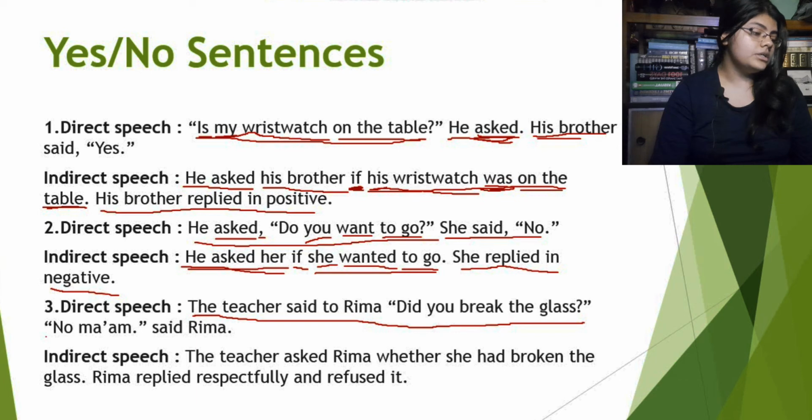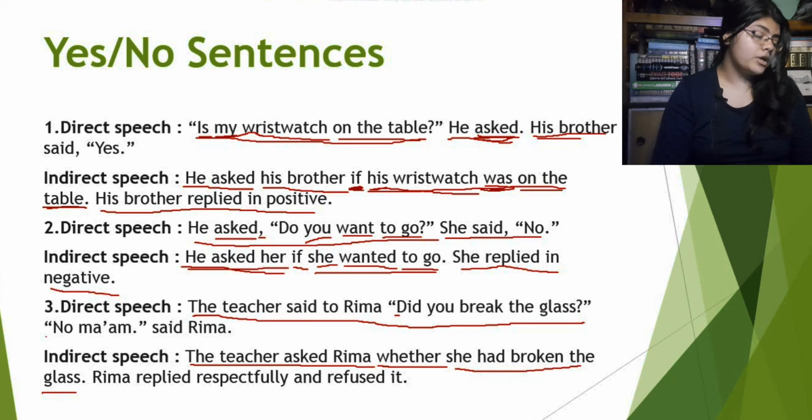The teacher asked Rima, right? Now, we will be using the whether here, because again the reported speech does not start with an interrogative word, it is just a yes no sentence. Now, did you break the glass will be, she had broken the glass.